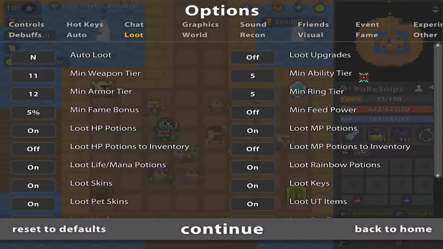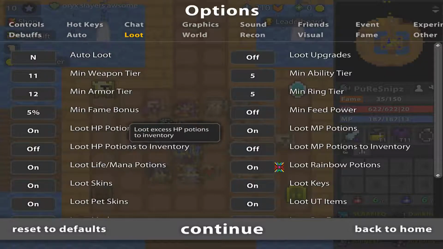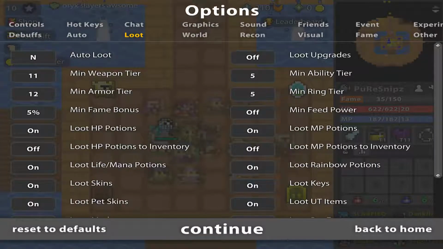I put loot upgrades off because I'm already pretty top, besides on this character, of course. Minimum weapon tier is all up to you, to what he should loot. Minimum fame bonus, loot HP potions, pretty useful on. MP potions on. To inventory, don't put this on. This will basically mess up everything. You want to keep it on off. What it does, it will trade one item from your inventory to get the extra potions. Not really useful.